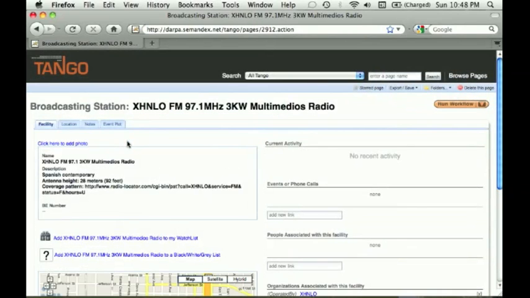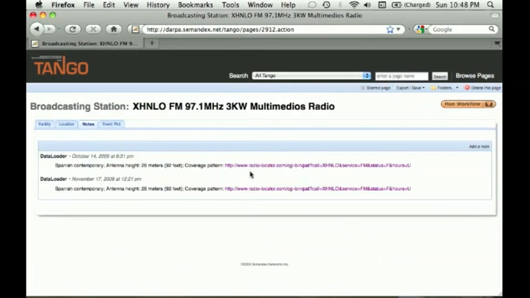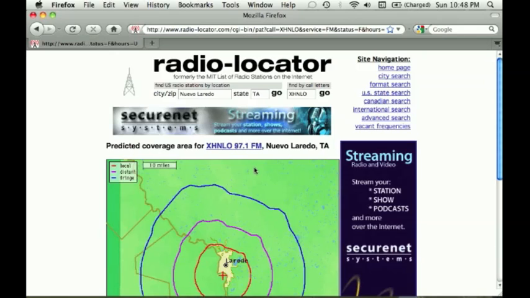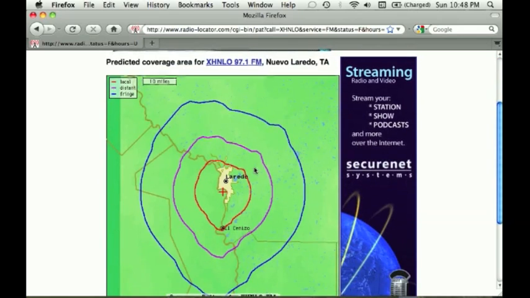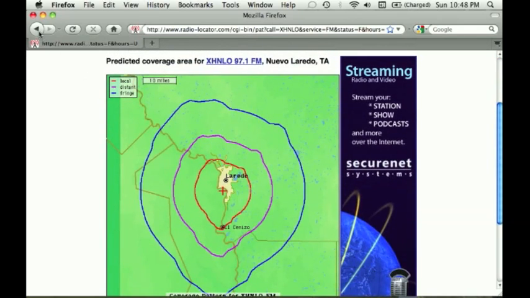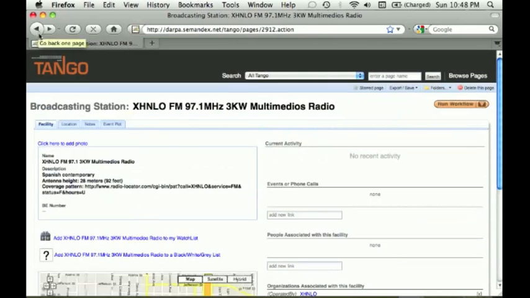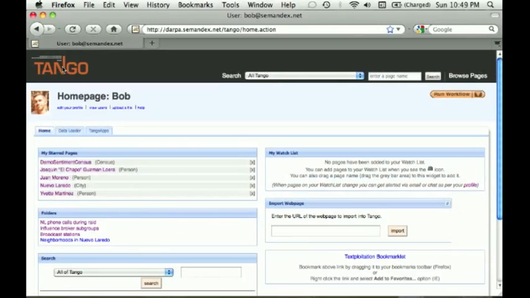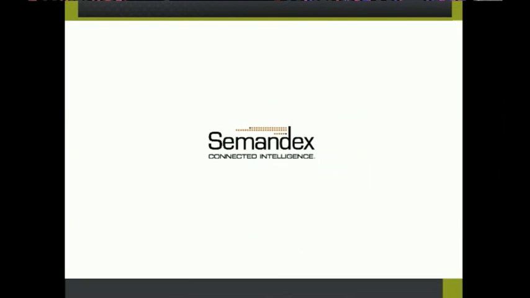Let's check the parameters of that broadcast station to make sure that it's reaching the target audience in the areas that we wish. Here we see that it does, navigating back and forth seamlessly from Tango to other web-based applications. User-defined workflows, a capability unique to Tango from Semandex.